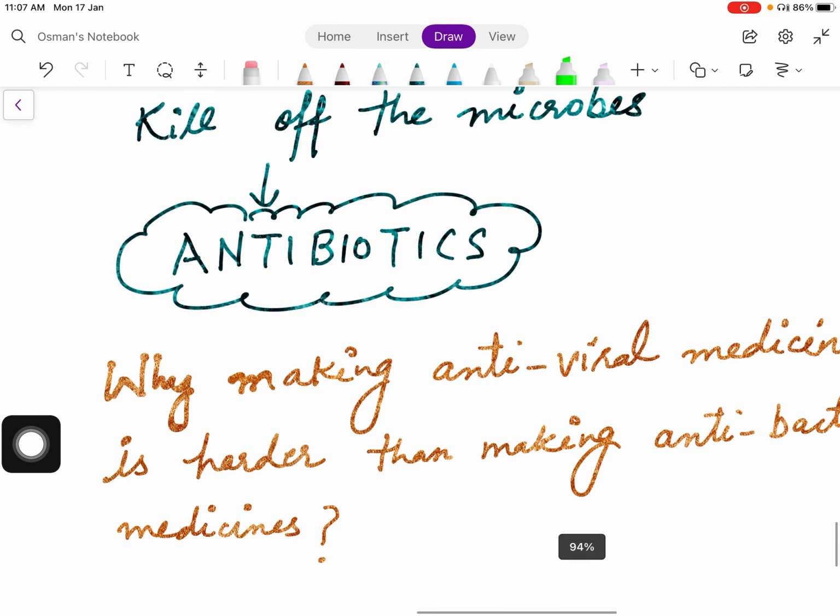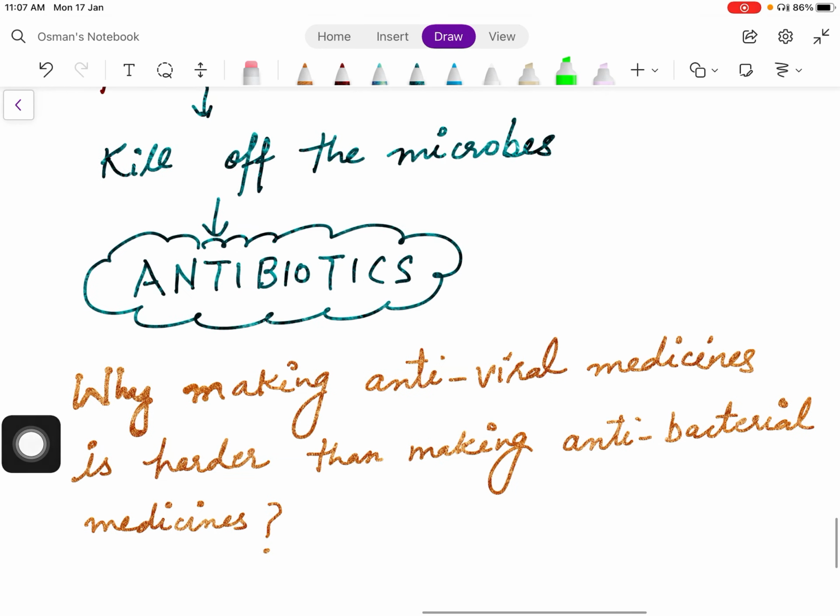Here we need to understand a very important question before moving forward. Why is making antiviral medicines harder than making antibacterial medicines? Antiviral medicines, antibacterial medicines, these are all antibiotics. It is difficult to make antiviral antibiotics and it is easier to make antibacterial medicines. The answer lies in the biochemical pathways used by viruses and those used by bacteria.